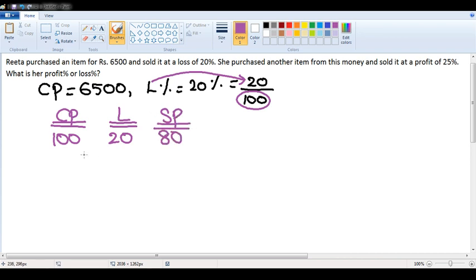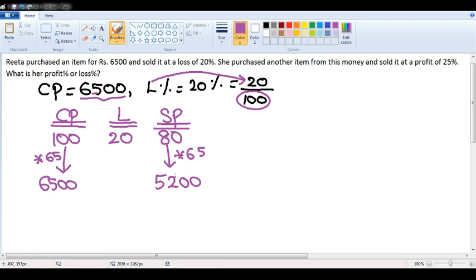But according to the given data, cost price is not 100, it is 6,500. 100 is becoming 6,500, so multiply by 65. 80 also multiply by 65. 65 into 80, you will get 5,200. We have still only used statement 1.